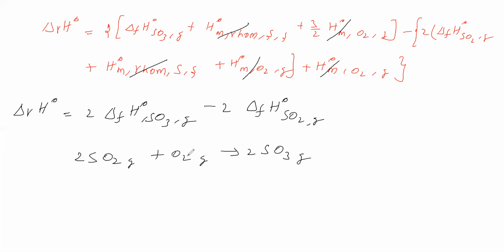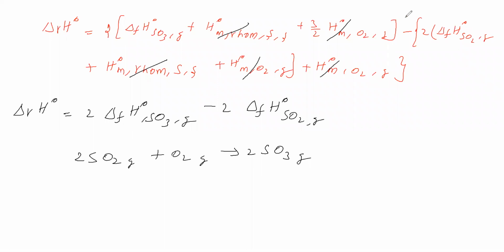O2 is an element in its standard state, so for this delta f H naught is 0, so we are not writing it. Now we got the relation between delta r H naught and delta f H naught.